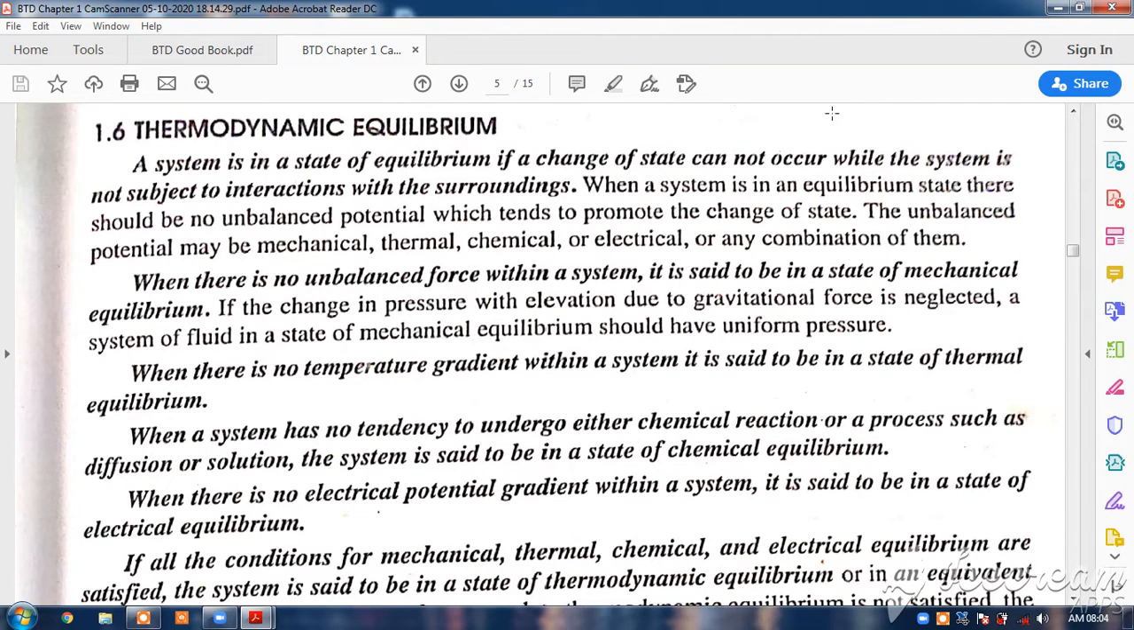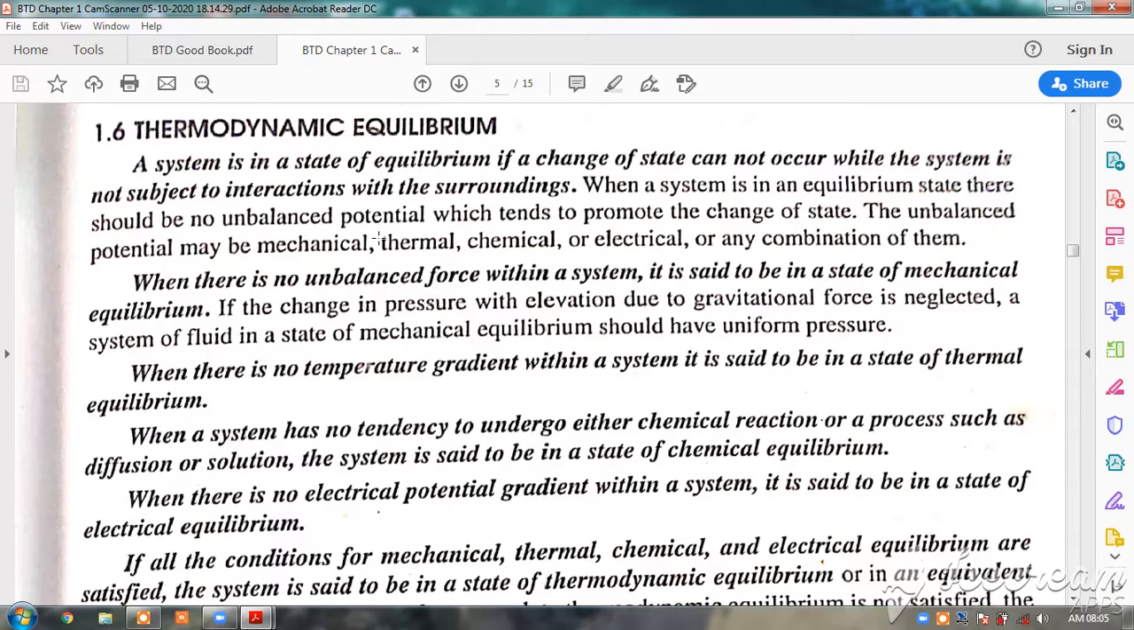When a system is in equilibrium state, there should be no unbalanced potential which tends to promote the change. There should be no unbalanced potential. The unbalanced potential may be mechanical, thermal, chemical, electrical, or any combination of them.